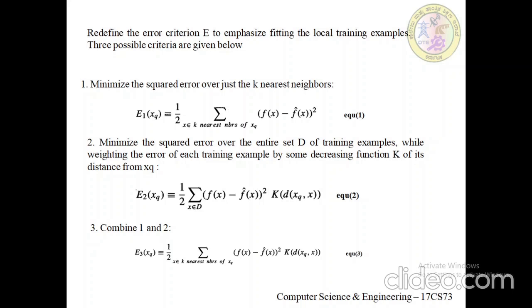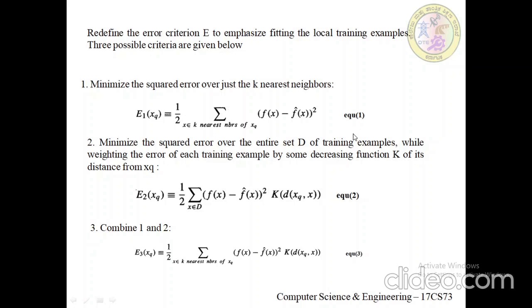There are three possible criteria for redefining E. First, minimize the squared error over just the k nearest neighbors. E1 of xq is equivalent to 1 by 2 of the summation of f of x minus f cap of x the whole square, where x belongs to the k nearest neighbors of xq. Let's consider this as equation 1.